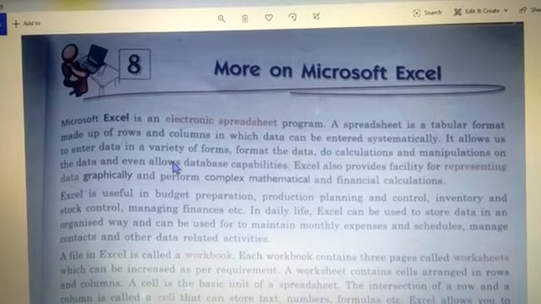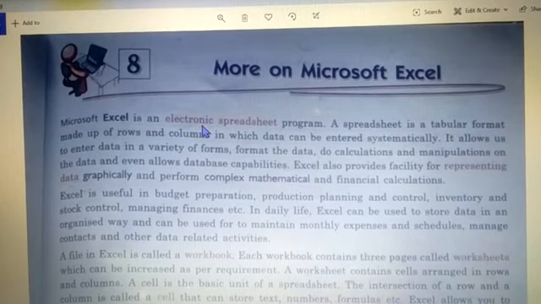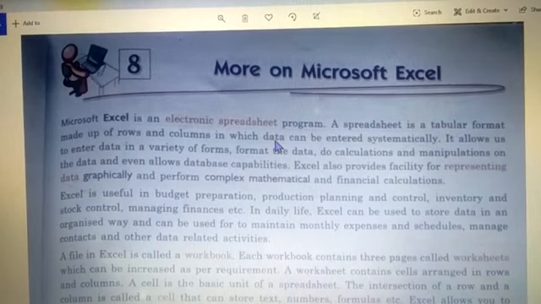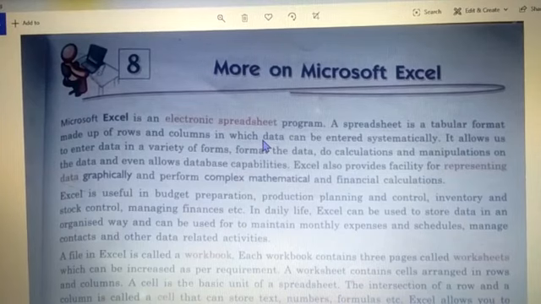So the first paragraph, see, the first line says Microsoft Excel is an electronic spreadsheet program. Okay, it is an electronic because electronically we are using it, fine. So it is an electronic spreadsheet program. It is not manual, okay, and we are not making on pages, right? We are not writing it down with our own hands, but we are entering it electronically with the help of computer, mobiles and all, fine. Now spreadsheet is in tabular form which has rows and columns, okay.